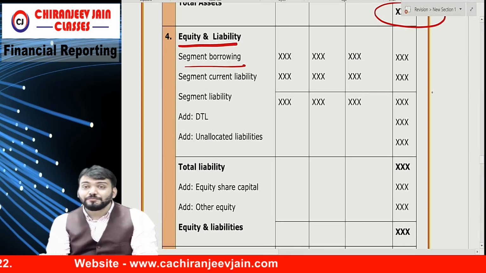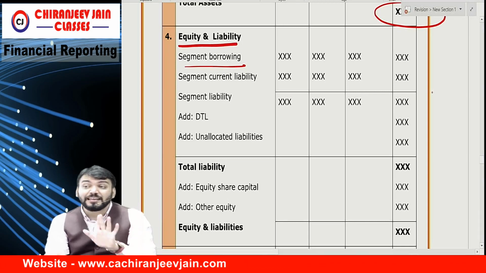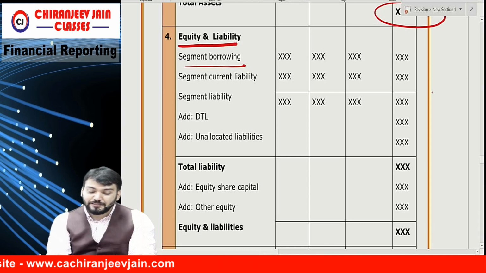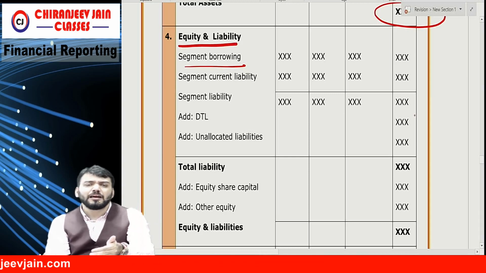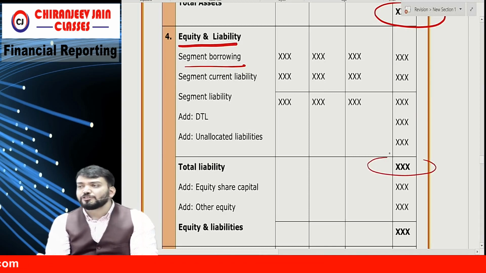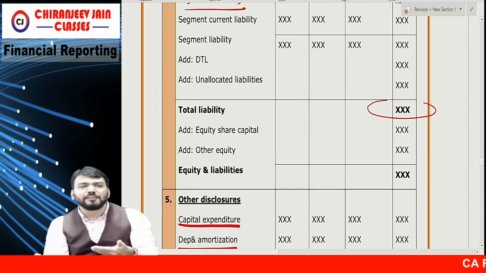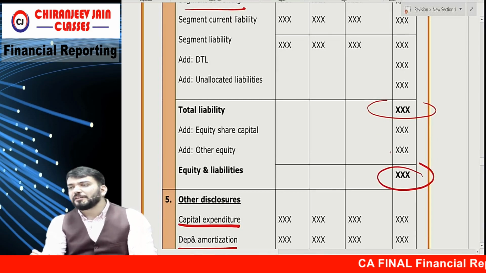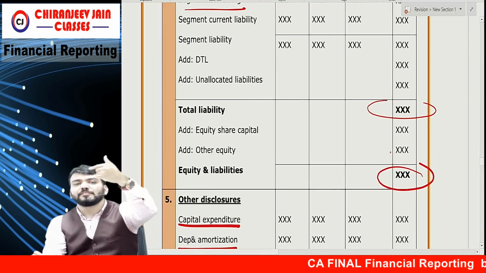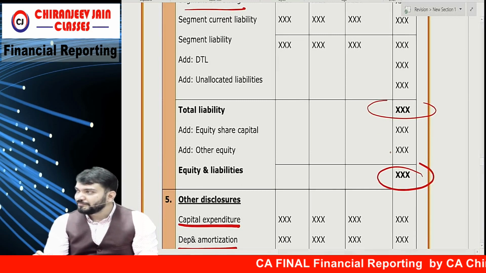So segment borrowing, segment operating liability, current liability, that becomes segment liability. In this we'll add DTL and other unallocated liability. This will match with total liability. And in this we'll add share capital and other equity, that will become equity and liability. Equity and liability and total asset will match with balance sheet.